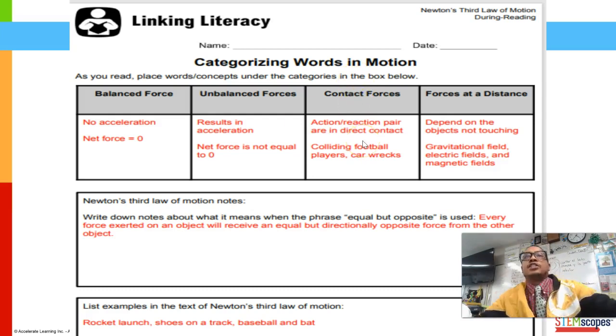Contact forces. This is action and reaction. They pair in direct contact. So colliding, football players or car wrecks. So something that's colliding with another object. That's where you get direct contact forces. Forces at a distance, right? This last column here depends on the objects not touching. A gravitational field, electrical fields, also magnetic fields, and we kind of talked about that, right?